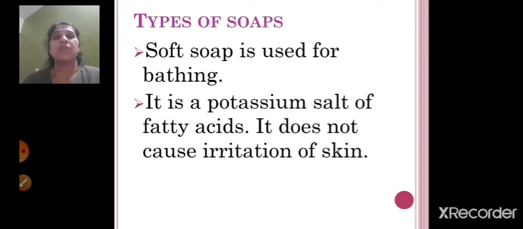And what is soft soap? Soft soap is used for bathing. It is a potassium salt of fatty acids and it does not cause irritation of skin. So soft soap is used for bathing purposes, and it contains potassium salt of fatty acids, and because of that it does not cause irritation of skin, right? So you might have seen, children, the detergent is not very soft, it is a little bit hard, whereas the soaps which you use for bathing are very soft, right?